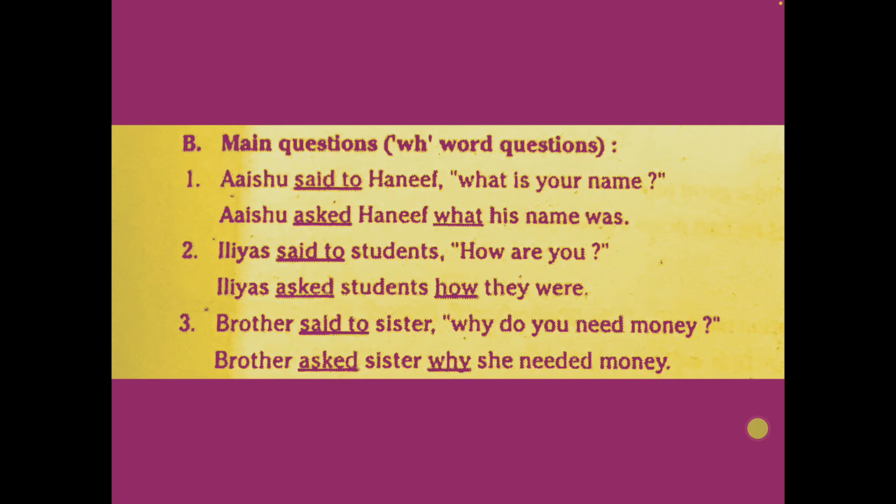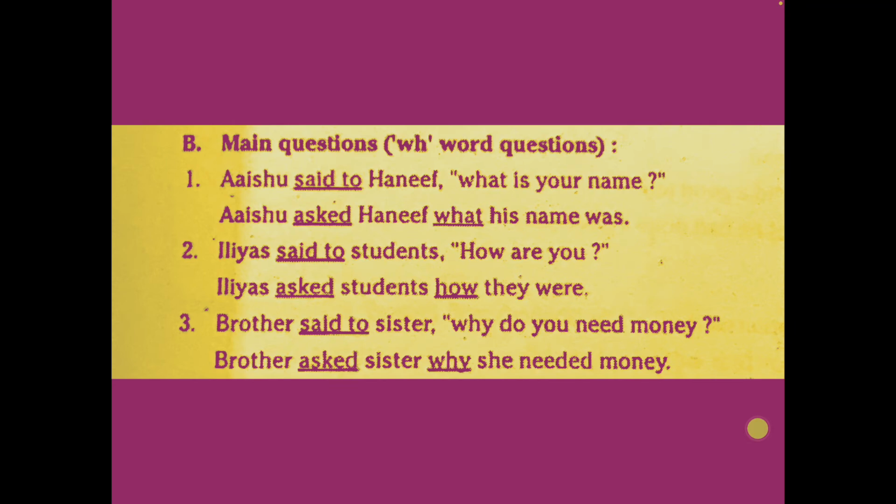Now some WH questions. See here, Aisha said to Hanif, "What is your name?" Whenever we have a WH question, the conjunction used is the same WH word only. And you must always remember, a question always changes into a statement, whether it's a yes or no type question or a WH question. Understood? So here Aisha asked Hanif what his name was.